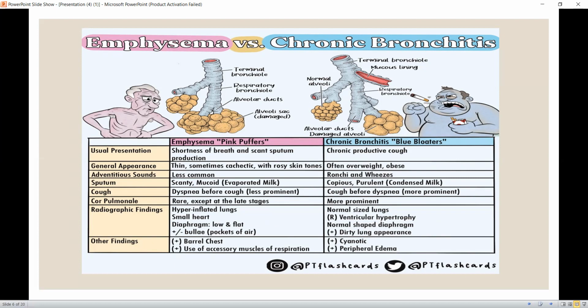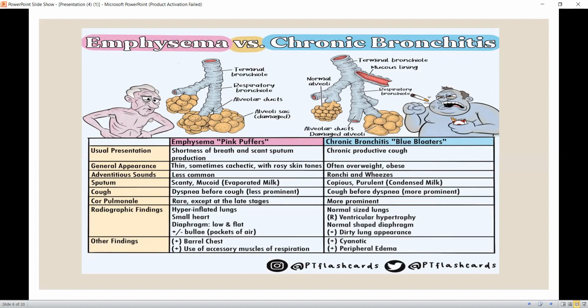While in chronic bronchitis, we know that there is inflammation and mucus lining in the terminal bronchioles, so the amount of oxygen which reaches the lung is reduced due to the narrow passageway, and the demand of the body is not properly fulfilled. And secondly, when the person coughs due to the narrow passage of breathing, the patient has dyspnea after coughing, and their skin appears blue, and they are named blue bloaters.